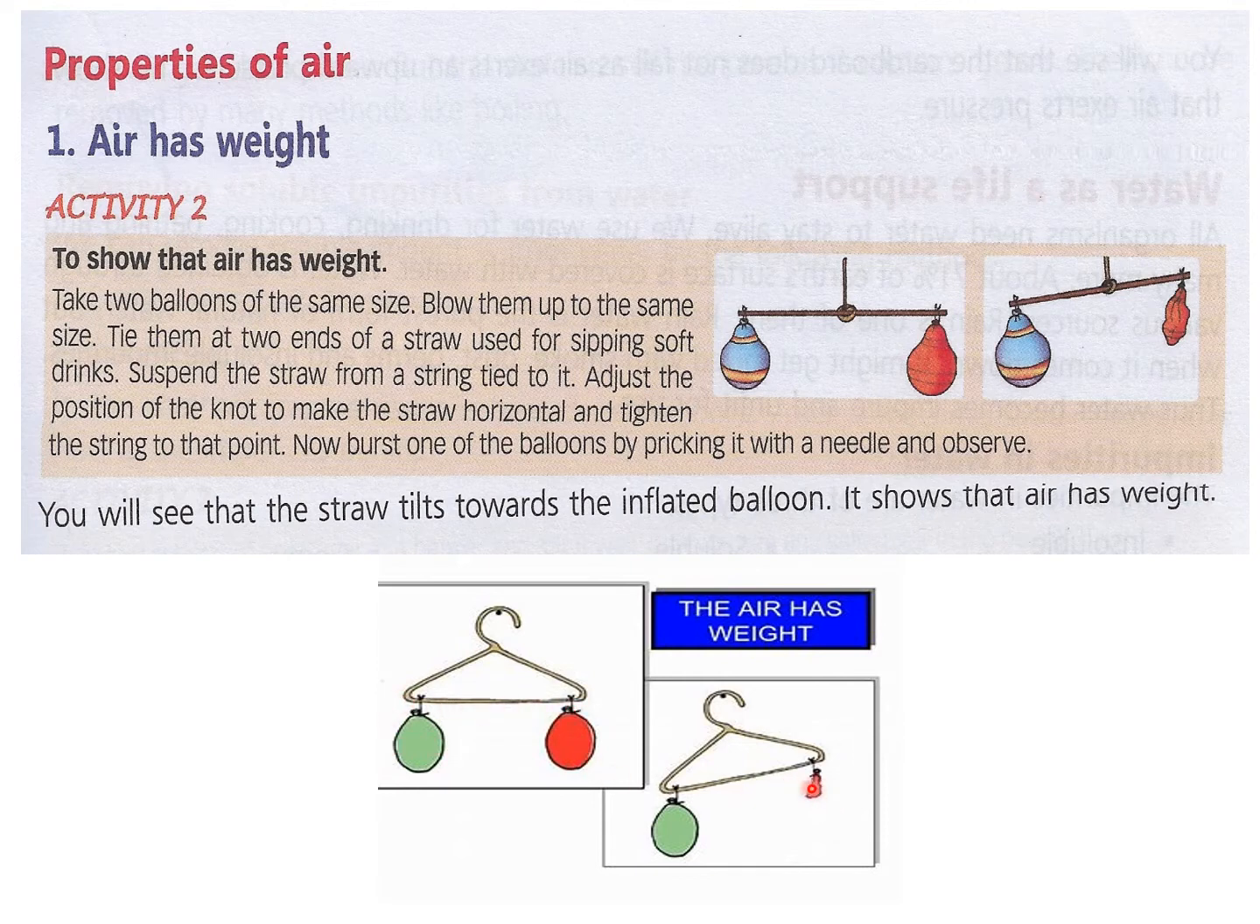And when you prick one balloon and burst it, you will see that this side will go up, because this will be heavier, as the air has been released from this balloon. You can see the balloon rubber is already there, a string is there, everything is there, only the air has escaped, and then this has become lighter. That means the weight of the air has brought it down. So this proves that air has weight.